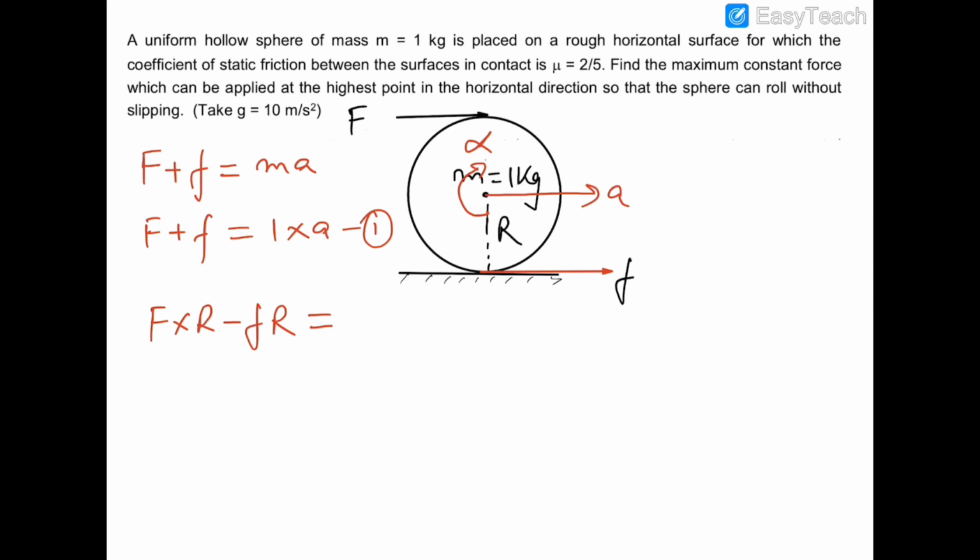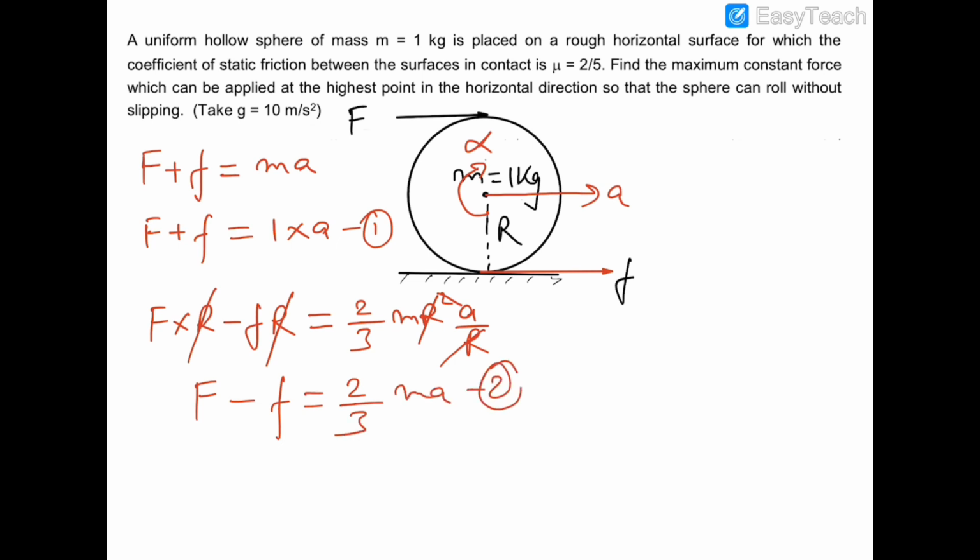The moment of inertia of the hollow sphere is 2 by 3 mr square, and alpha is equal to a by r. So cancelling r with r, the equation says that F minus f is equal to 2 by 3 ma. This is the second equation.